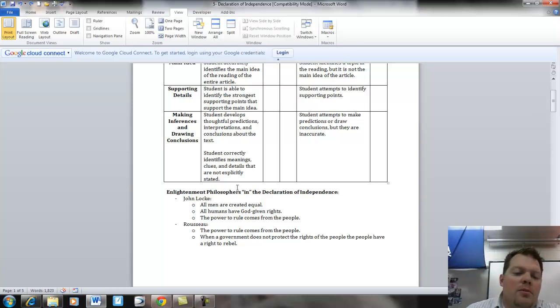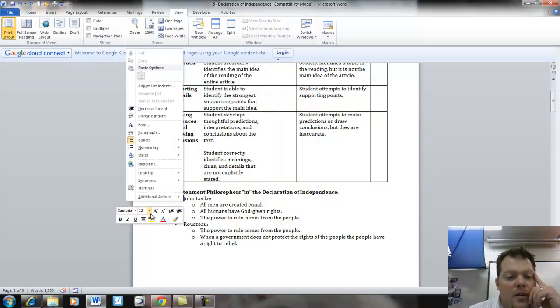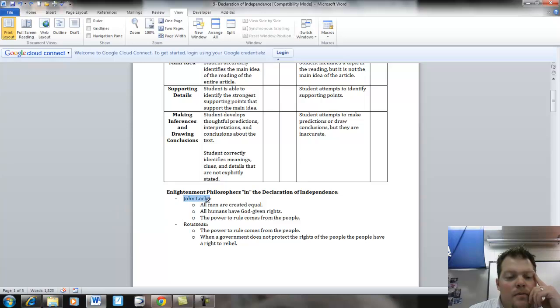And so, really, the two main philosophers that we are going to see within the Declaration of Independence are John Locke and Rousseau. Okay, both these guys are very big deals as far as influencing our founding fathers. So Thomas Jefferson obviously was very big into the idea that all men are created equal. Obviously, he said that. Whether or not he actually believed it is another thing.